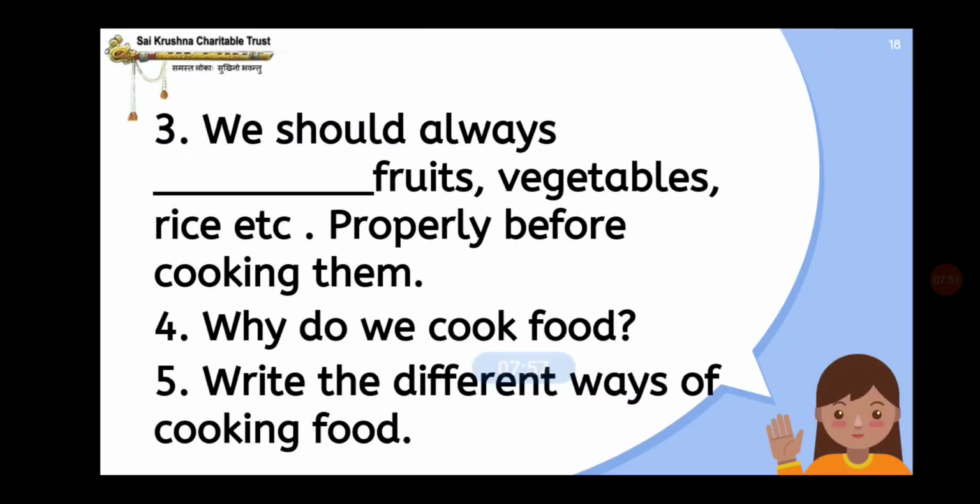Fourth one: why do we cook food? Fifth question: write the different ways of cooking food. Okay children, understood? I hope all of you understood. Write down all these questions. This is the exercise part. So you have to write down all the questions in your classwork and practice it.